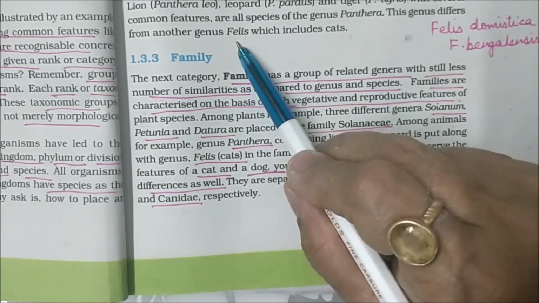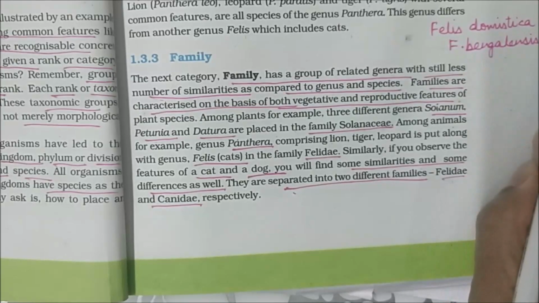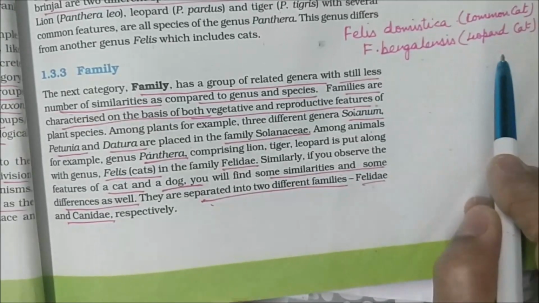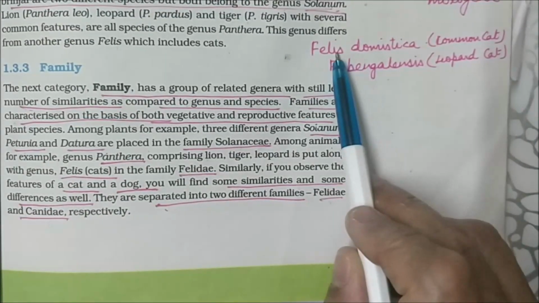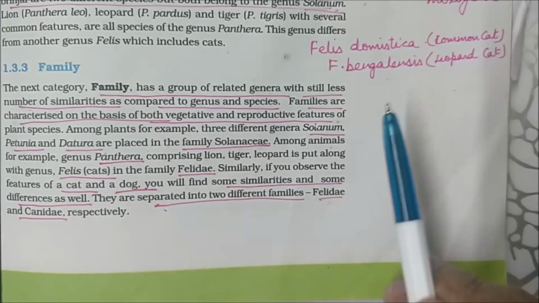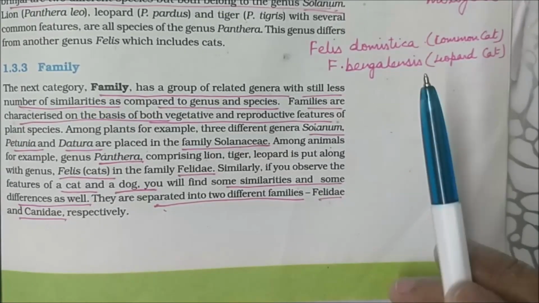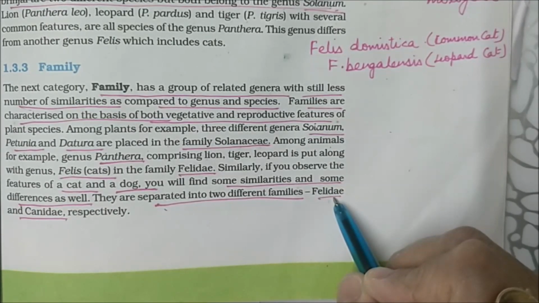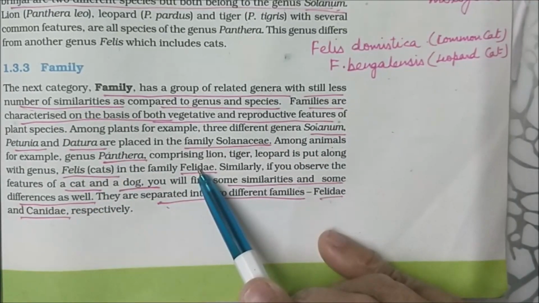Genus Felis includes two species: Felis domestica, that is the common cat, and Felis bengalensis, that is the leopard cat. Here you can see, I have written it with red pen. Now that means we have two genus, one is Panthera, another Felis. Both these genus belong to a family known as Felidae.